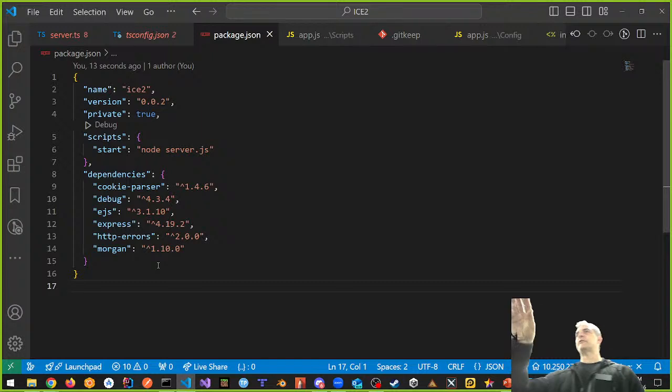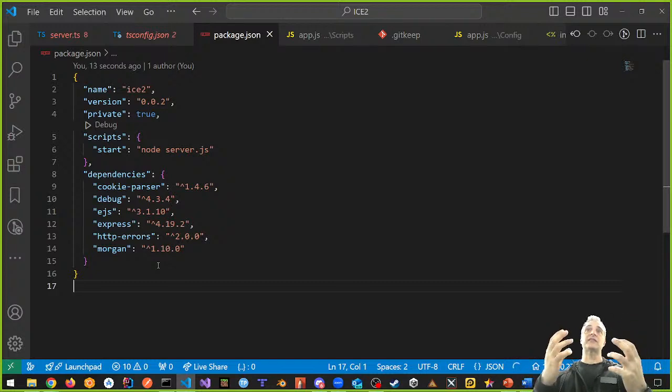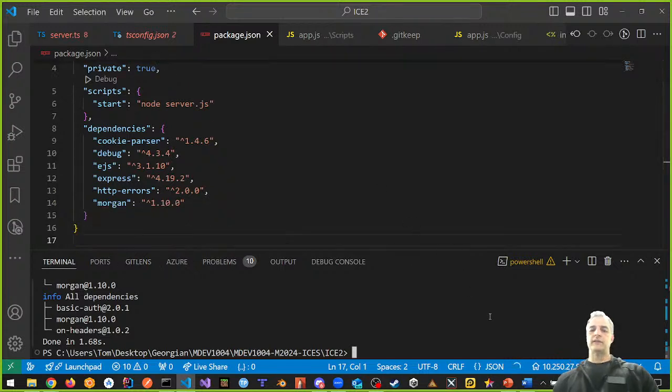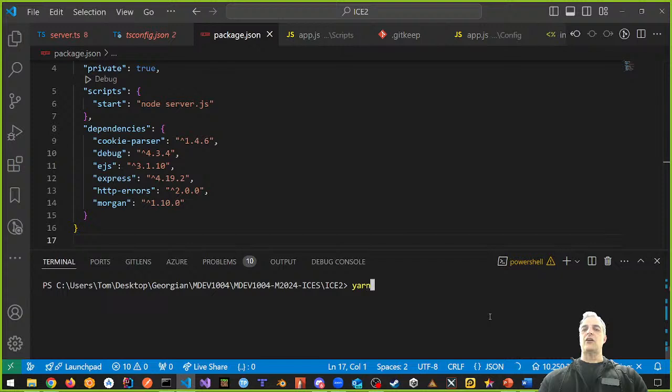We need dev dependencies. Because we're using TypeScript, we need support for TypeScript. And we need these type definitions that exist for all these packages. Here's how you add them. All right. First, we're going to add node. This is how you do this. You're going to go here and you're going to say yarn add @types. We need a definition for what node is, for TypeScript to understand node, right? And we're going to say node.